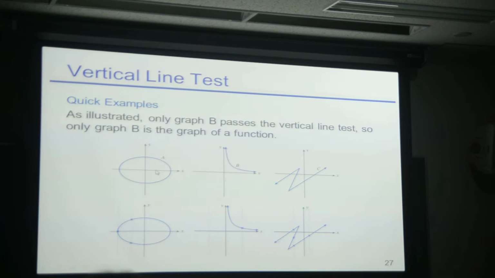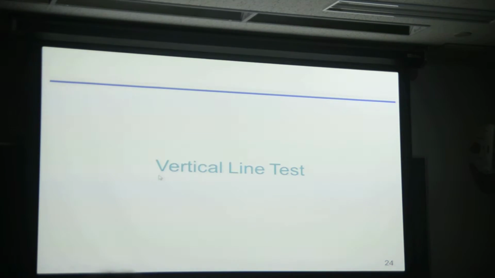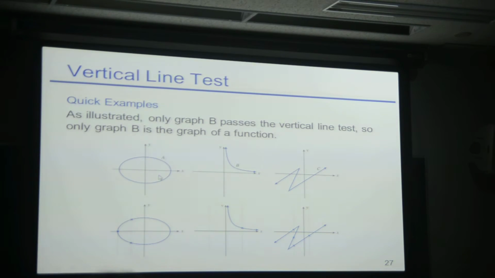Okay? So what's the rule then? It's called the vertical line test. What does that mean? Well, if I can make a vertical line and cross the graph in two places, that causes a problem, right? Why?